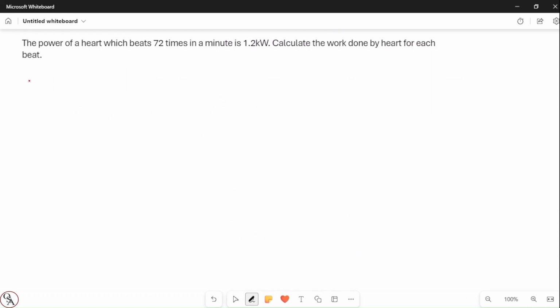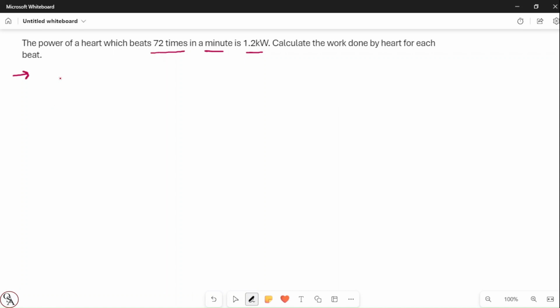Okay, so the next question is that the power of the heart beats 72 times in a minute, and the power is 1.2 kilowatt. Calculate the work done by the heart for each beat.